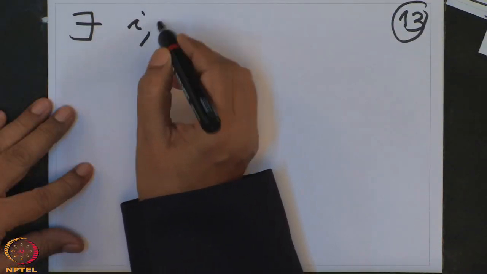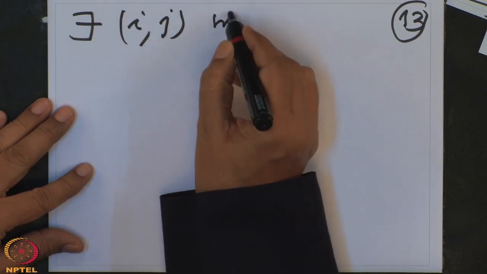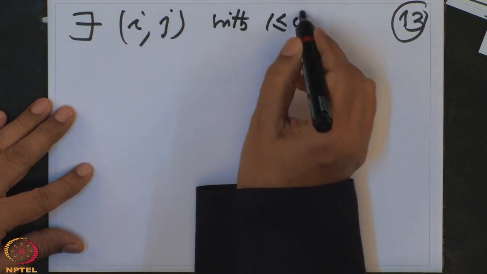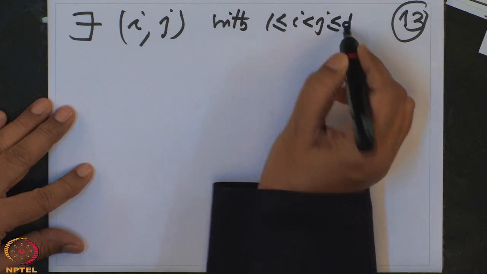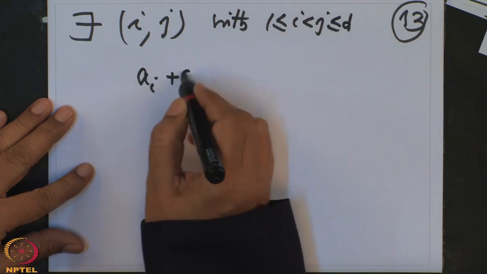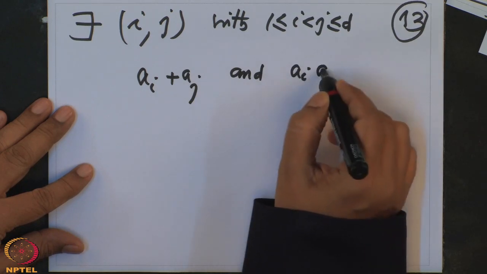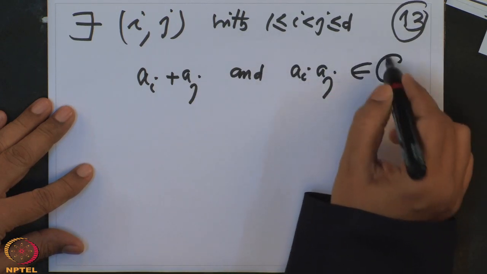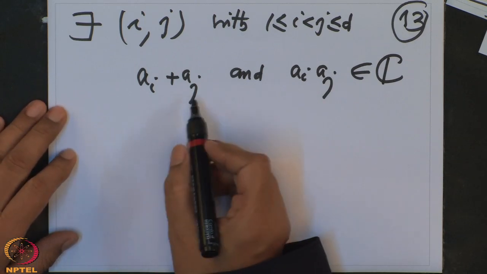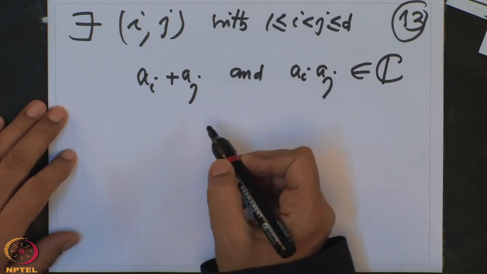So what did we conclude? The conclusion is there exists a pair (i, j) with 1 less than or equal to i less than j less than or equal to d, such that a_i plus a_j and a_i a_j both are complex numbers. And from here I want to conclude that individually they are complex numbers.